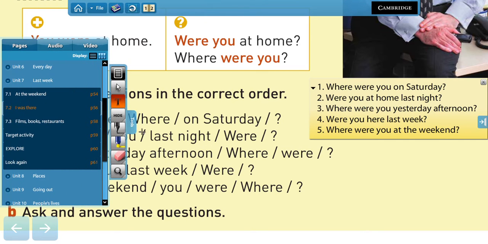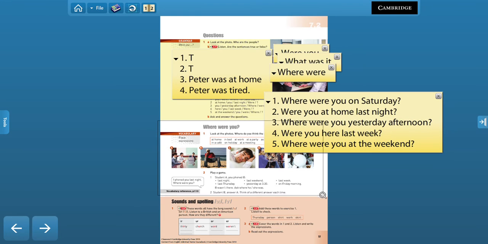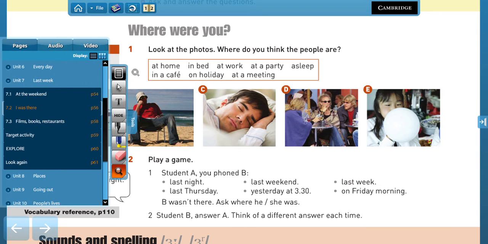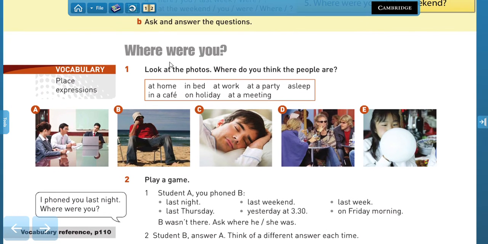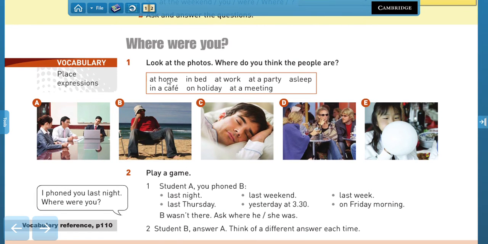Now, finally, we're going to be talking about some places. Right? Some expressions to talk about places. So, where were you? If I ask you these questions, you will probably use either a place, right, or maybe a situation to answer. So look at these photos. Where do you think these people are? So we have at home, in bed, at work, at a party, asleep, which means sleeping, right? In a cafe, on holiday, or at a meeting. So let's have a look at the images and try to say where these people are.